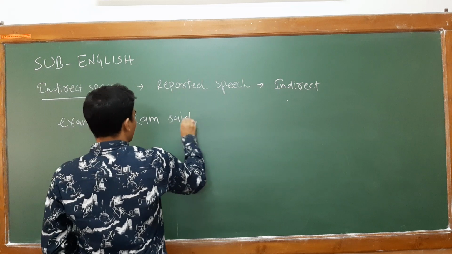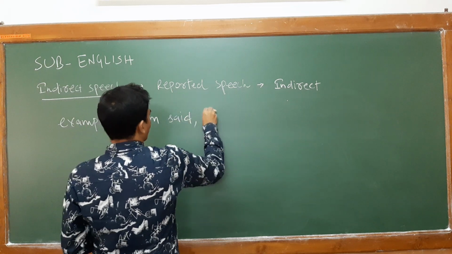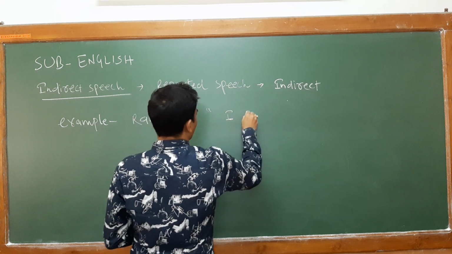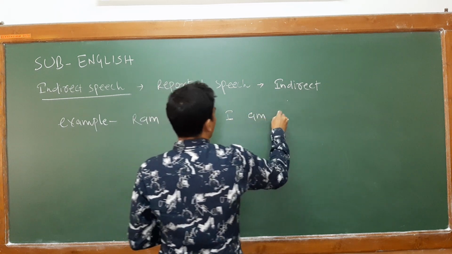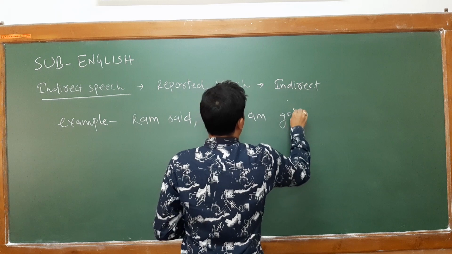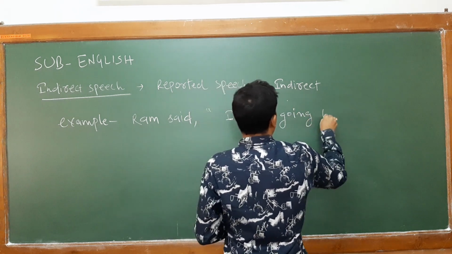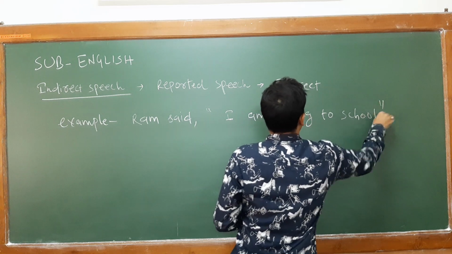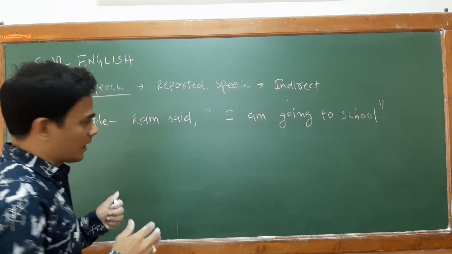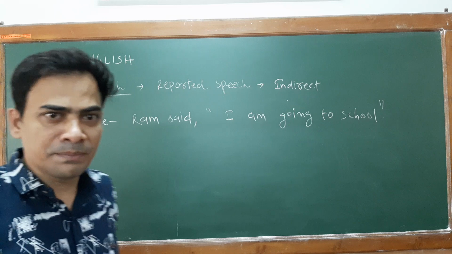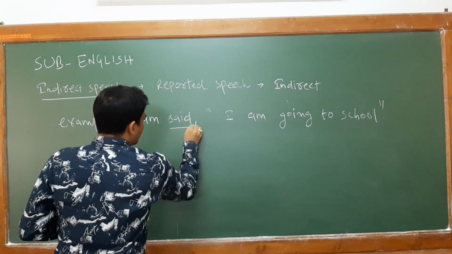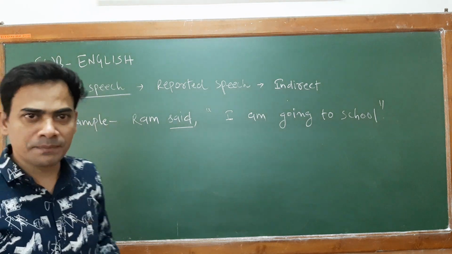Ram said, "I am going to school." Okay. Now, reporting verb, it is in simple past.